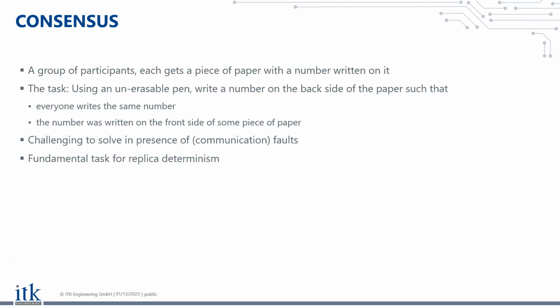The consensus problem is a quite fundamental distributed computing problem that has been studied extensively throughout the years. One way of explaining it would be to say, let's consider a group of participants, so for example, the people listening to this talk. And let's say each one of us gets a piece of paper with a number written on it. Our task is now to use an unerasable pen to write a number on the back side of the paper, such that each and every one of us writes the same number on the backside, and the number that we write was written on somebody's front side piece of paper.